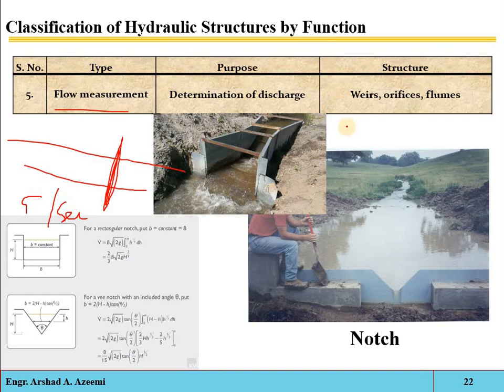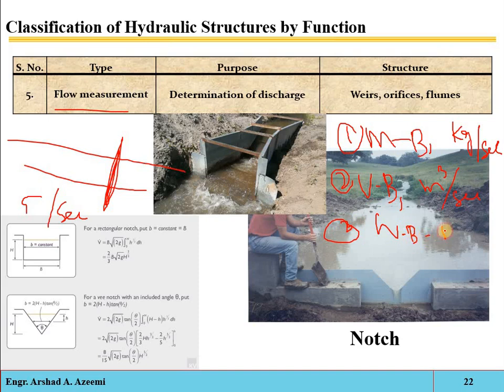So see, we have different methods. One is called the mass-based method, that is how many kilograms of water are passing from a specific point in 1 second. Secondly, we have the volume-based method, that is how many cubic meters of water are passing in 1 second. And third, we have the weight-based method, that is how many Newtons of fluid or water are passing in 1 second. Okay, mass base, volume base, or weight base.